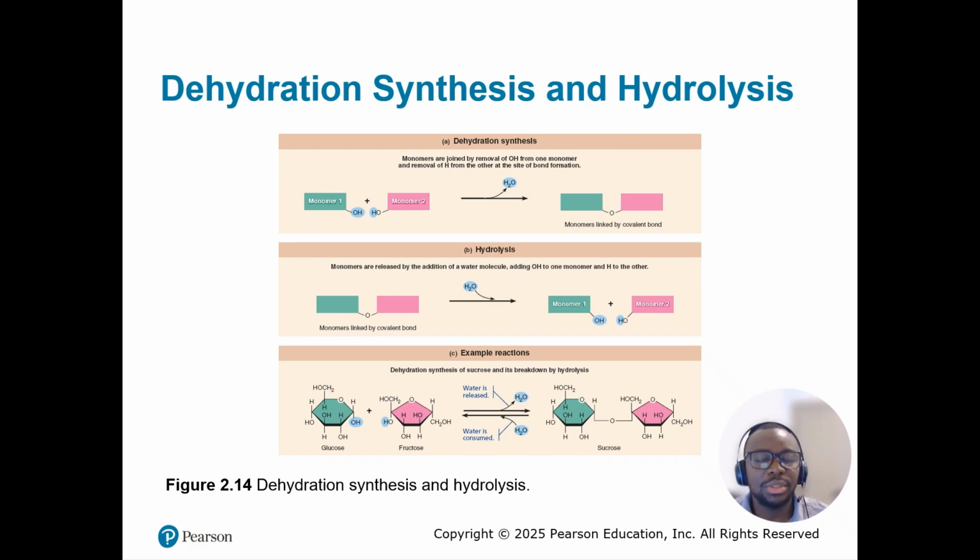As already mentioned, biological molecules are formed from their monomers by dehydration synthesis and broken down into monomers by hydrolysis reactions. In dehydration synthesis, depicted here by figure A, monomers are joined by removing a hydroxyl group from one monomer and removing a hydrogen atom from another monomer at the site of bond formation. Dehydration synthesis removes a water molecule at the bond site and results in 2 monomers linked by a covalent bond.